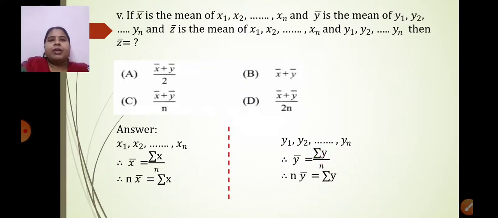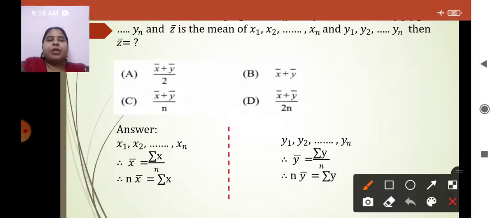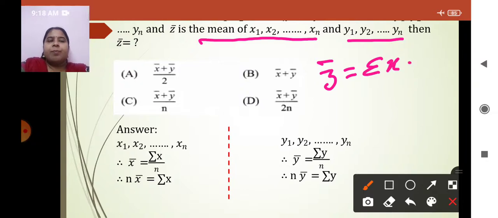Now how to relate it? See this. What is given here? Z bar is the mean of x1 plus x2 till xn and y1 plus y2 till yn. Means z bar is nothing but summation of x plus summation of y upon number of observation.